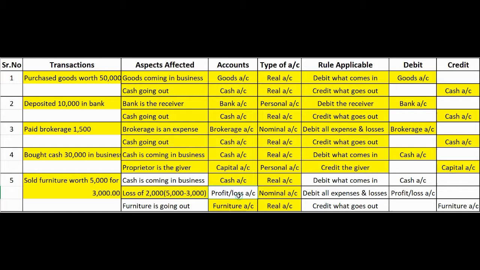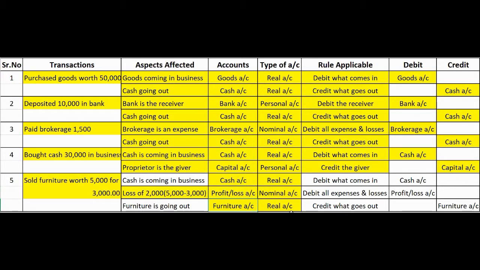And this account is profit and loss account, which is a nominal account. Preferably it's loss, but you cannot write loss account, so it will come under the heading profit and loss account. Next, now the three accounts that are affected are cash, profit and loss, and furniture account.